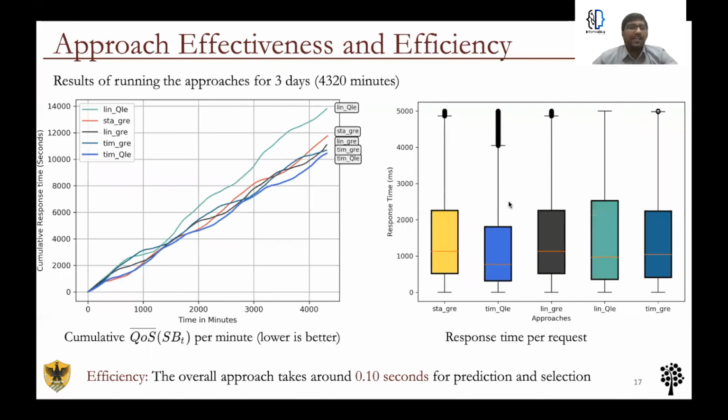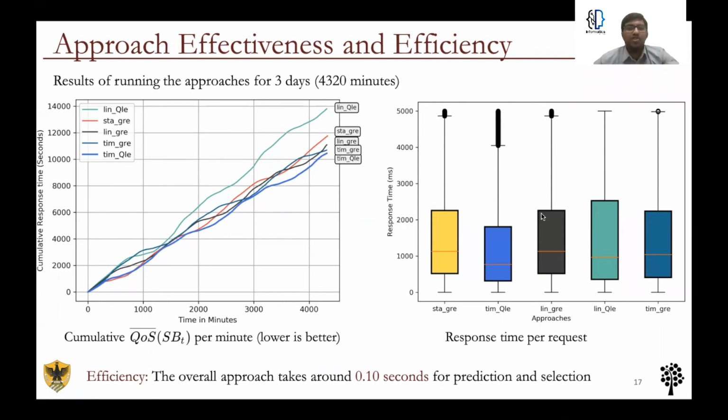For evaluating the effectiveness of the overall selection, the approach was run for a period of 3 days using each of the evaluation candidates. The first plot shows the cumulative response time offered by the instances at every instance of time t. We can clearly see that time series Q-learning is able to provide lower response time. This is due to the ability of Q-learning to continuously improve the selection process based on feedback.